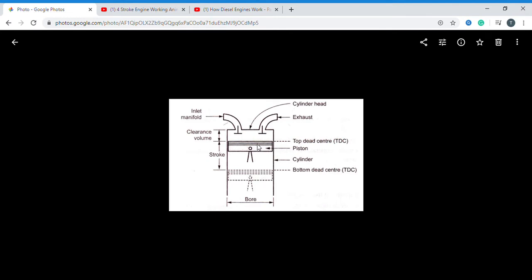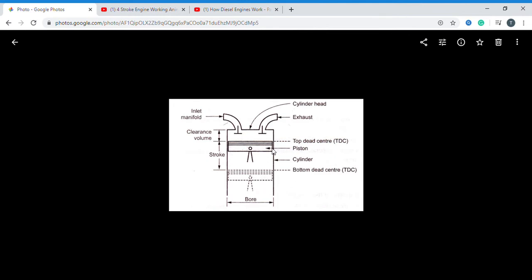Again it returns down to here, that means the bottom. But here also is the marginal portion of the piston movement at the bottom side. Beyond this position the piston does not move down. This is the marginal portion of the piston movement at the top side, and beyond this the piston does not move up. So the marginal position of the piston at the topmost portion is called top dead center, and at the bottommost portion I am calling it bottom dead center.